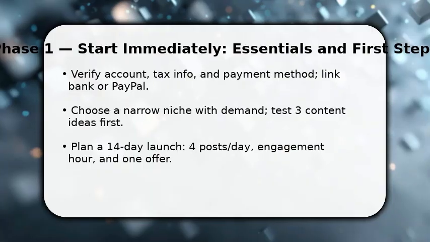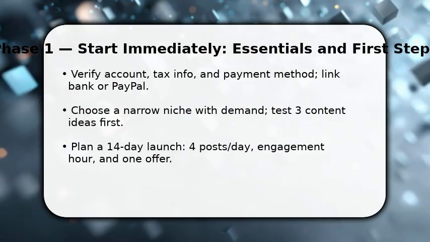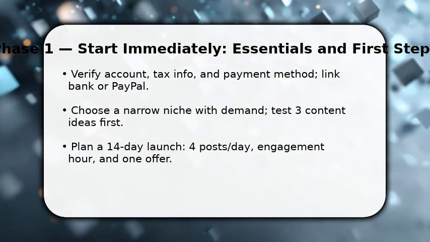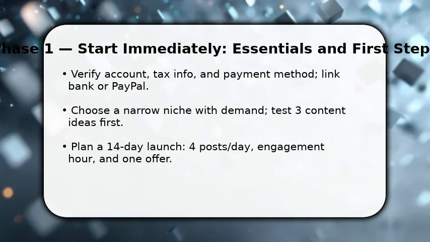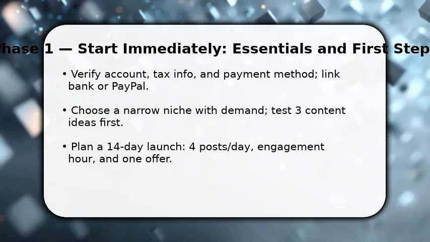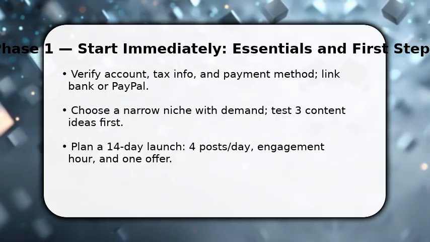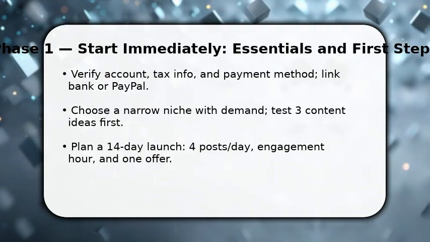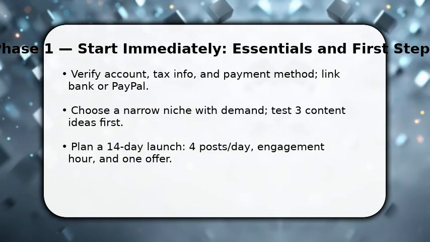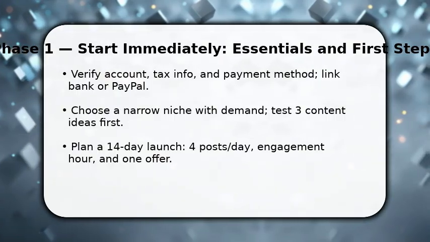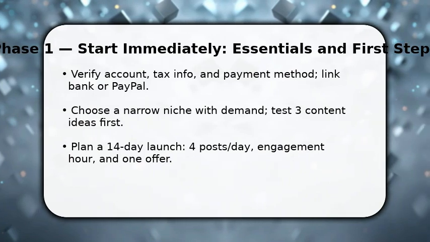You begin by securing what matters. Verify your Socrates account, add payment details, and complete any KYC or tax fields. Once done, pick a narrow niche that has clear demand, test 3 content ideas to see which gains traction. Set a 14-day launch plan, publish 4 focused posts per day, schedule 1 live engagement hour, and prepare a single paid offer. This gets you actionable data fast, so you can iterate on what actually converts rather than guessing.